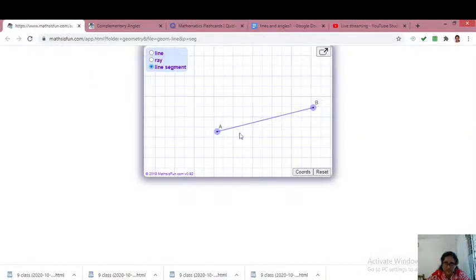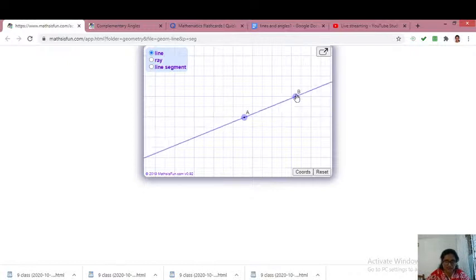Now we are having a line segment. Now I am going to make it into a line. Now it becomes a line. When I extend the line segment, it becomes a line. That means it can be extended indefinitely on both sides.